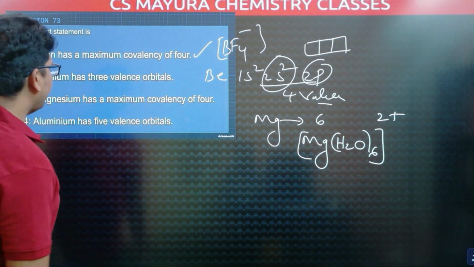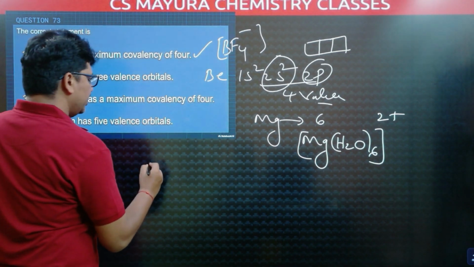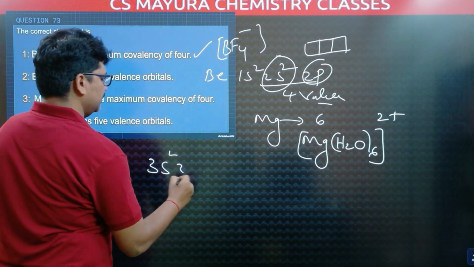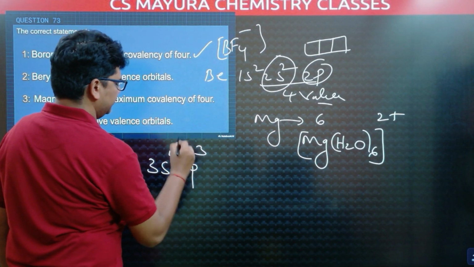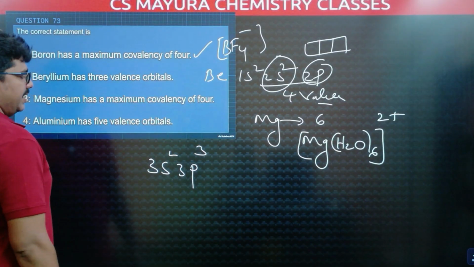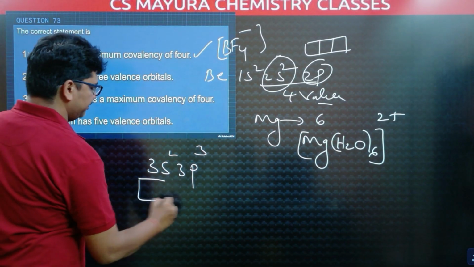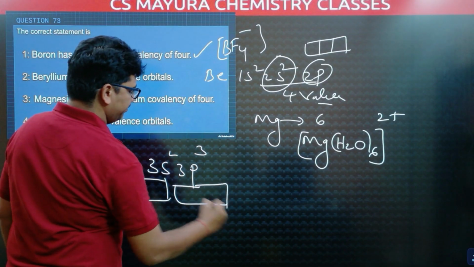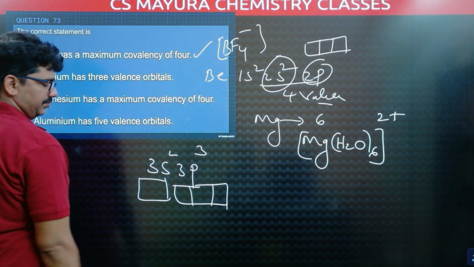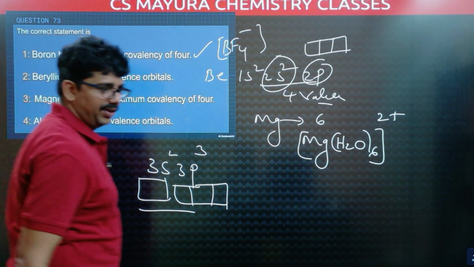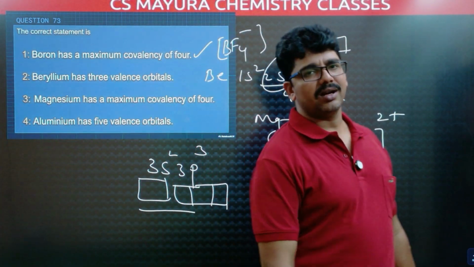Aluminum has 5 valence orbitals. Aluminum outermost shell configuration 3s2, 3p1. In 3s, 1 orbital and 3p, 3 orbitals. Total 4 valence orbitals. Aluminum 4, not 5.